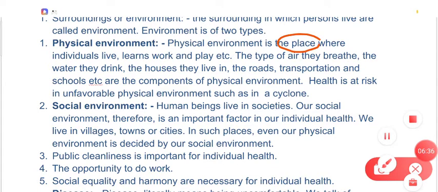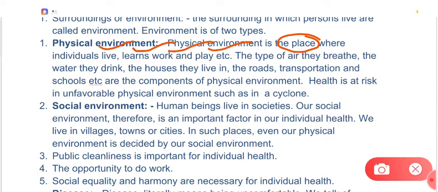Physical environment is actually the place or places where you live, where you learn, where you work, or where you play. You live in your homes, you learn in your school, you work in offices, and you play in playgrounds, right? So these places are actually the physical environment. And in physical environment, a lot many things are included. For example, the air you breathe, or the water you drink and use for other purposes, right? Or the walls, the types of houses, the types of roads, the types of transportation, these all are included in your physical environment.